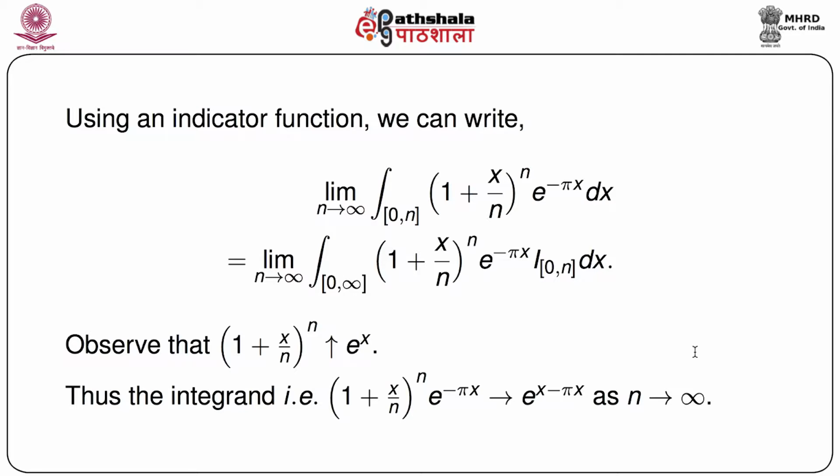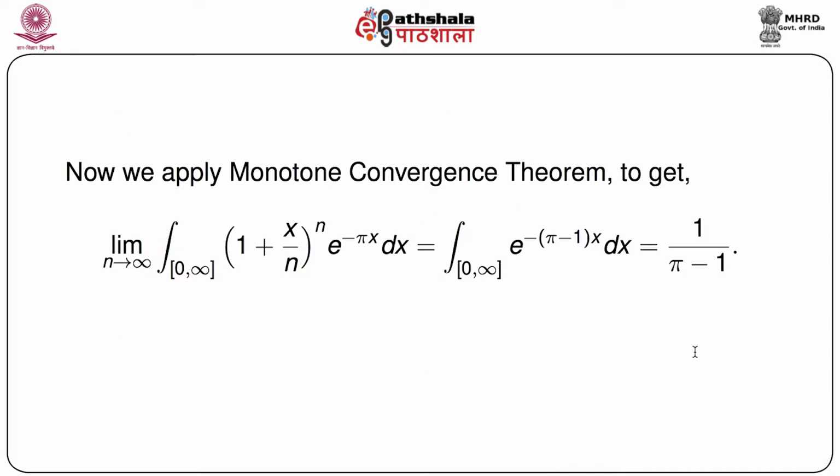That means first, instead of going to the integral, we have applied two techniques. One is how to write the integral using an indicator function and make the range free of n. Another is that instead of looking at the entire thing, we look at the function of the integrand and see how it behaves as n goes to infinity as a function of x, that is, pointwise.